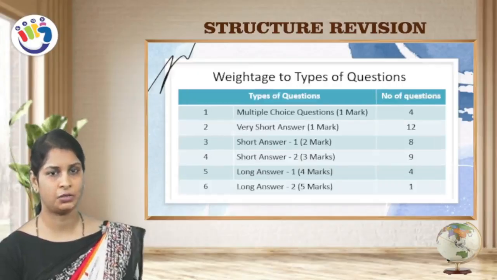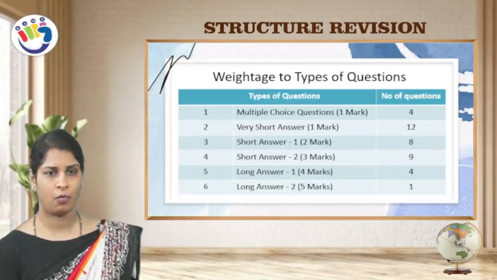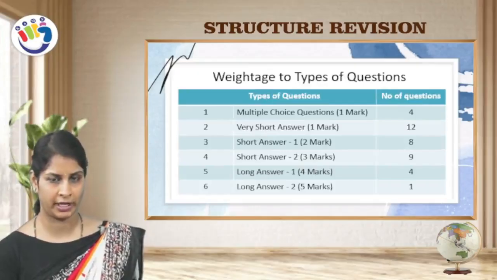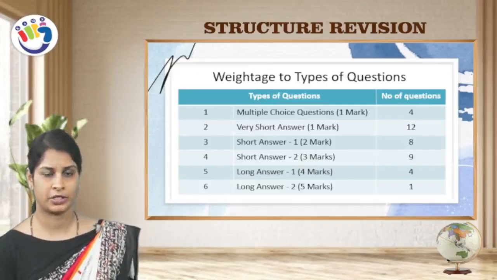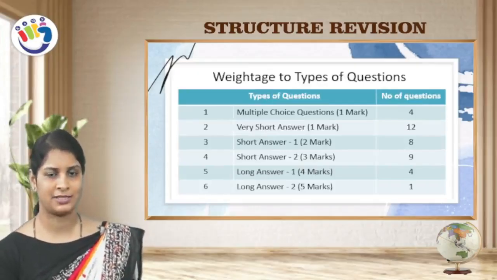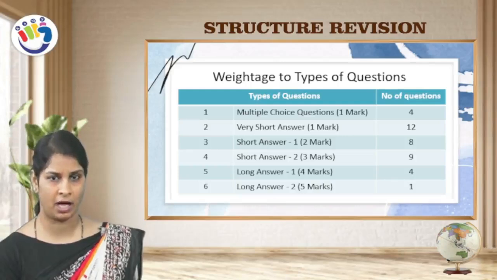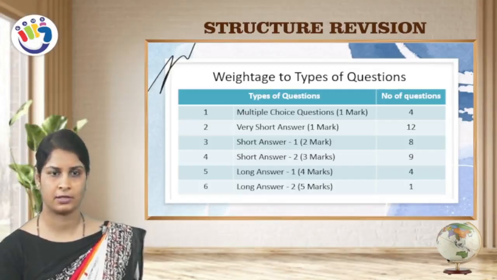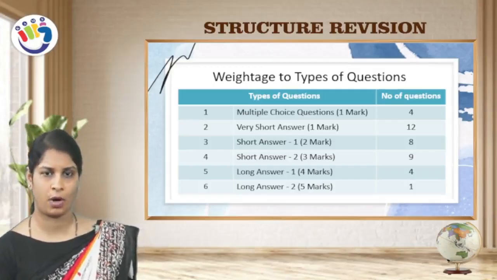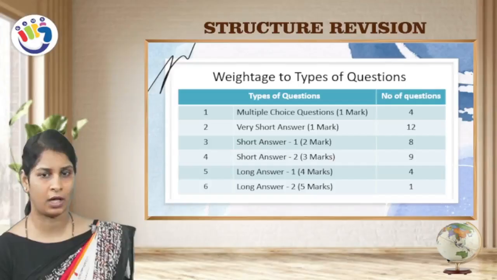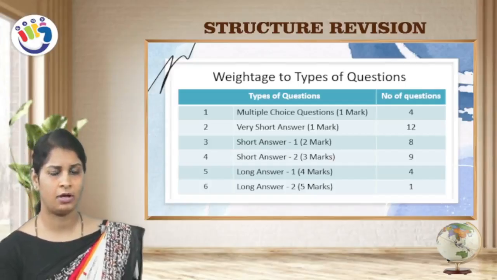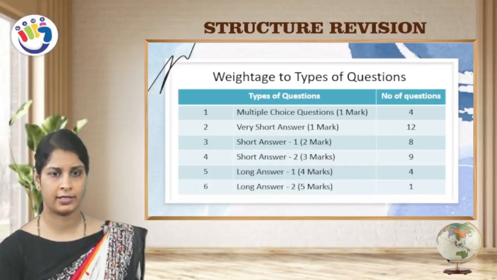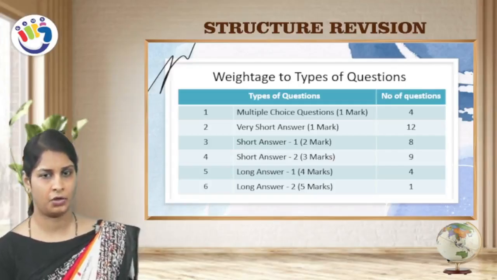Now weightage to types of the question. What are the types of questions you are going to get in the question paper, and the number of questions? Multiple choice questions, that is MCQ, will be 1 mark. You will be getting 4 questions, therefore 4 marks. Very short answers 1 mark, you will have 12 questions, therefore 12 marks. Short answers 1 will be there for 2 marks, so that 4 2s are 8.